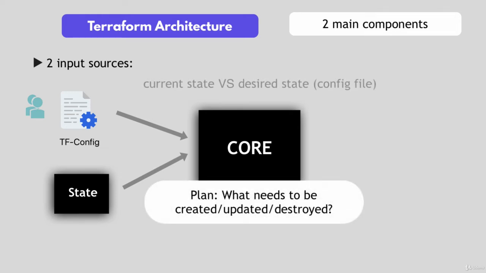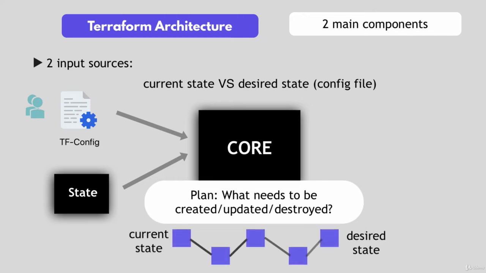So it compares the state, what is the current state, what is the configuration that you desire, the end result, as I mentioned at the beginning, and compares that. And when it sees there is a difference, or you want something else than what the current state is, it figures out what needs to be done to get to that desired state in the configuration file. So what needs to be created, what needs to be updated, deleted, in which order on that infrastructure setup.